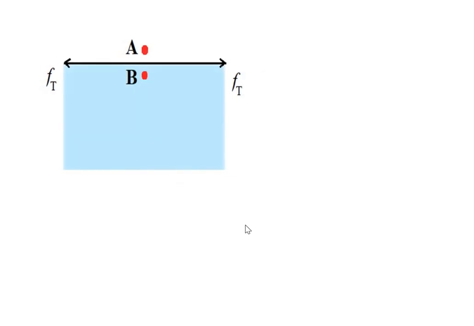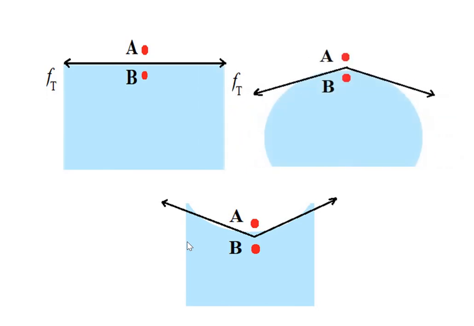This one is the plain liquid surface. Once again we see plain liquid surface. Example, it is the pure water. Concave liquid surface. Example, it is the kerosene. And convex liquid surface. Example, it is the mercury.